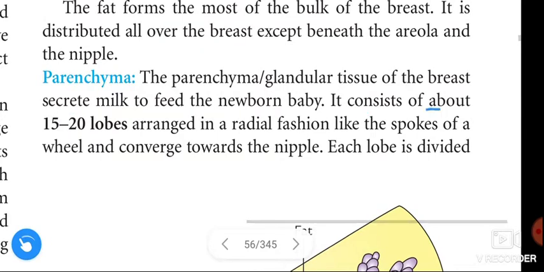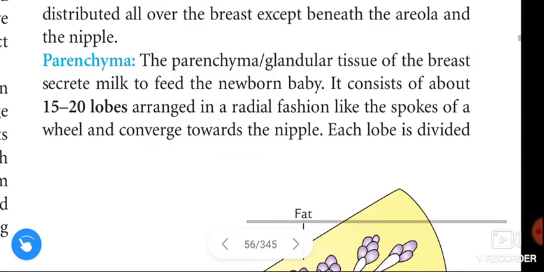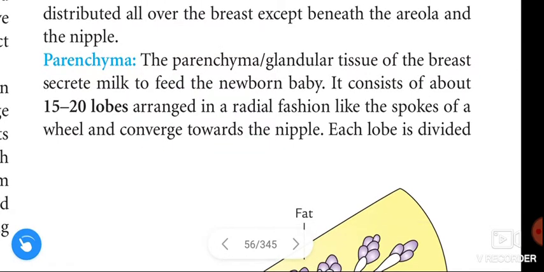It consists of about 15 to 20 lobes arranged in a radial fashion like the spokes of a wheel and converging toward the nipple.